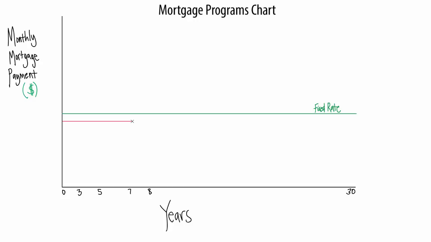After the fixed rate period, we have the adjustable rate period during which the interest rate and monthly payment for our ARM can change. It is impossible to predict exactly what interest rates will be in the future, so our ARM line could really go anywhere at this point. But for this example, let's say that interest rates increase over time, so our monthly payment line increases in year 8, the first year of the adjustable rate period, and then kind of goes up and down for the remainder of the mortgage, but our payment for the last 23 years is always higher than our fixed rate mortgage payment. Again, this is just an example, but it shows you how an ARM works. Next, I'm going to draw our blue line for our interest-only mortgage.